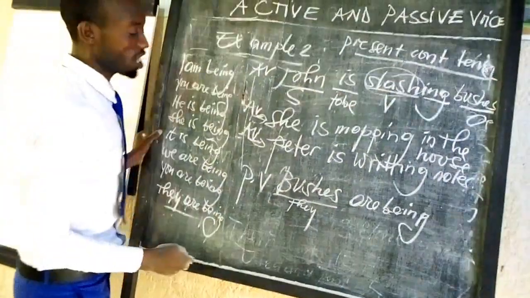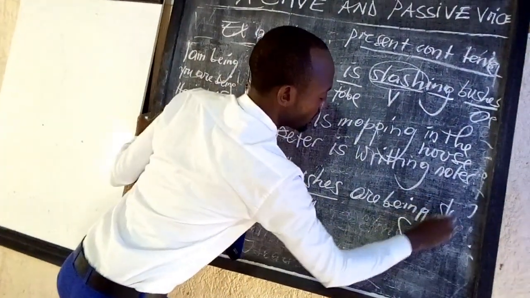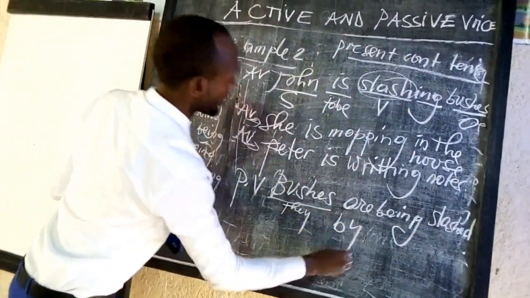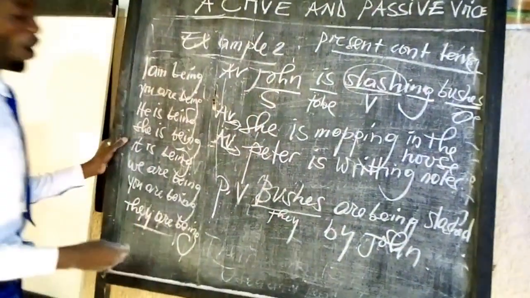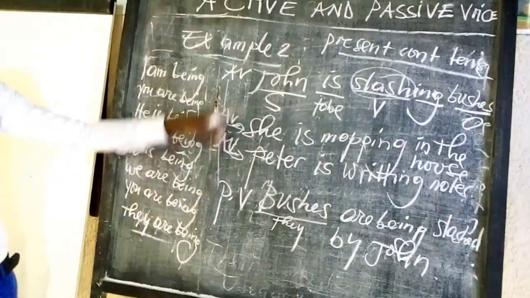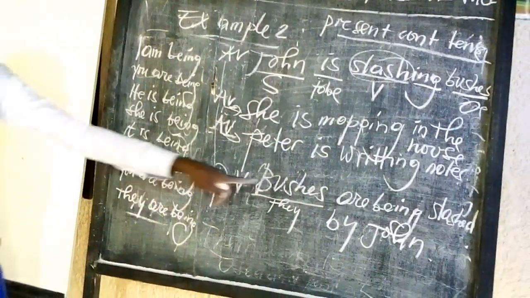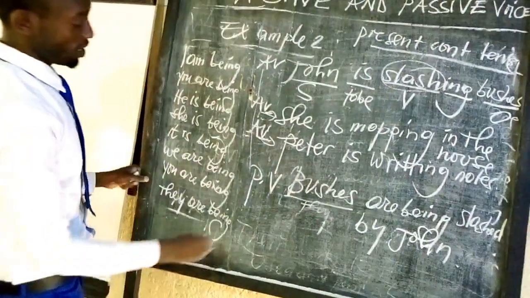Because this verb is a regular verb, we say that bushes are being slashed by John. That is how we can form passive voice when a sentence is in present continuous tense. We say that bushes are being slashed by John.